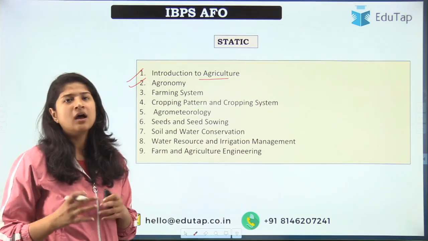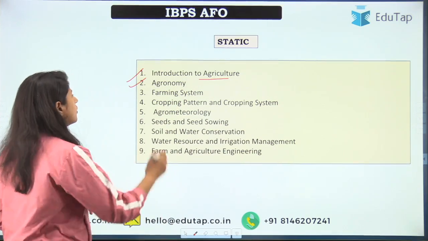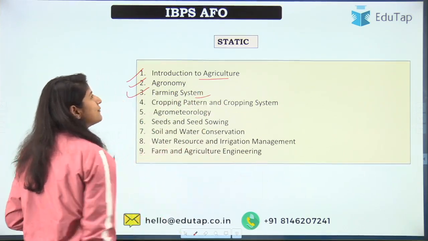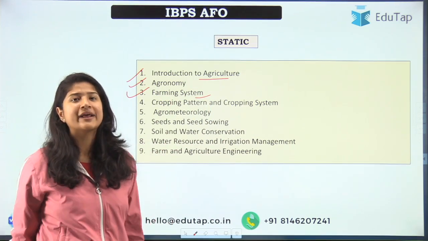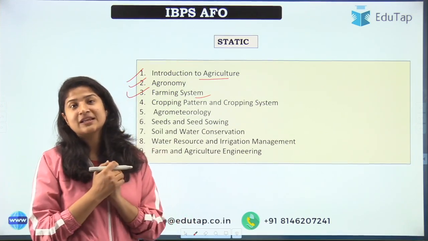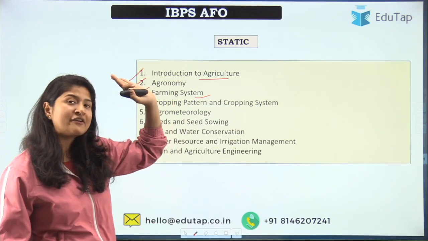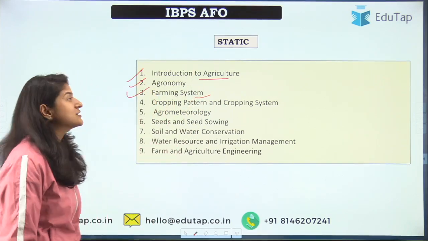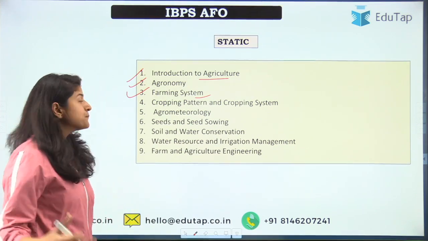For example, tillage, mulching, everything. These are basic things that you should know. Then comes the farming system. In farming system, it is more about what type of layout is done. For example, agroforestry. In agroforestry, if there is agri-silvipastoral, what is that? So people who are following my 5 MCQs a day series, they must know what I'm talking about. If you haven't seen the video, you can watch it.